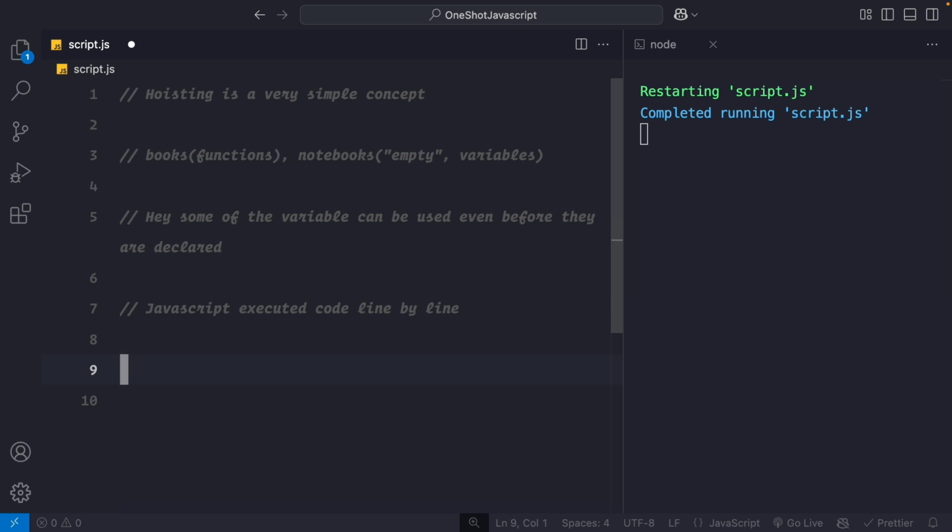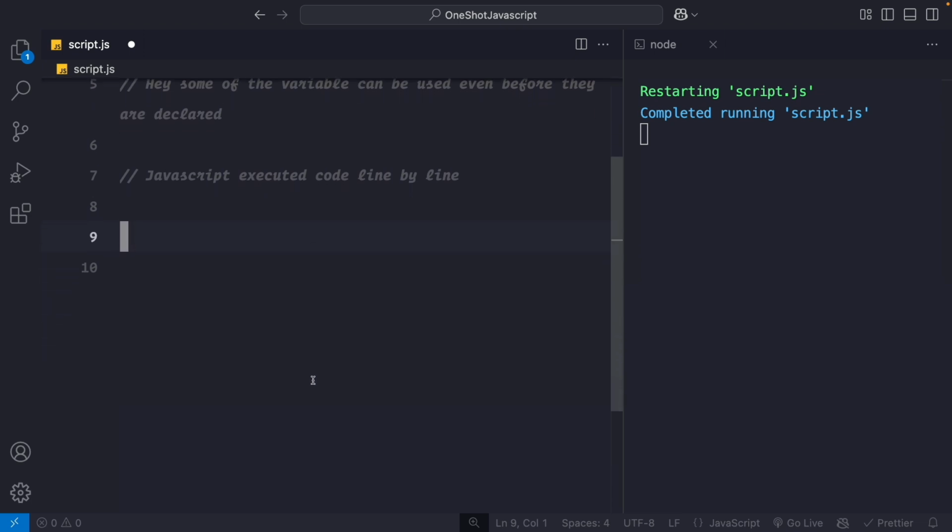Now functions are like complete books ready to use, but variables are like blank notes. They exist but they don't have any content until you write on them. But for writing content on them, you need to specifically understand what subject you are going to learn in school. Okay, so JavaScript says that some of the variables can be used even before they are declared. So let's declare a variable called notes. Notes equals, let's say, JavaScript is cool.